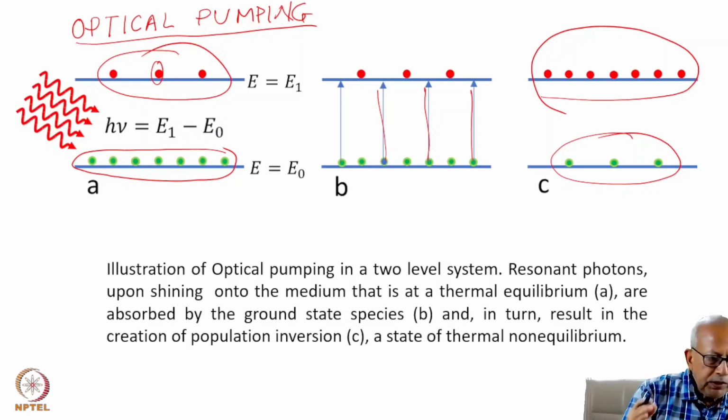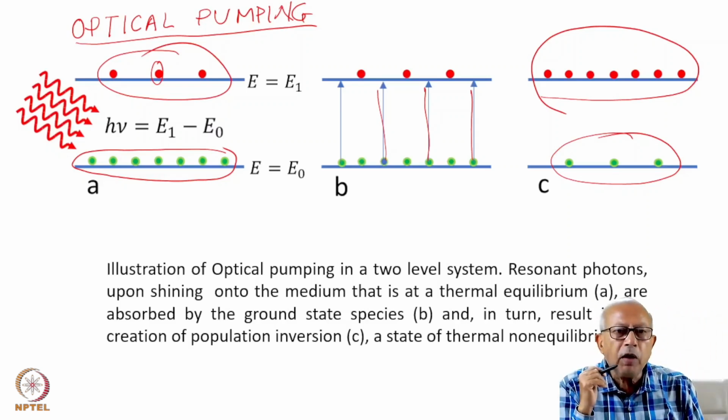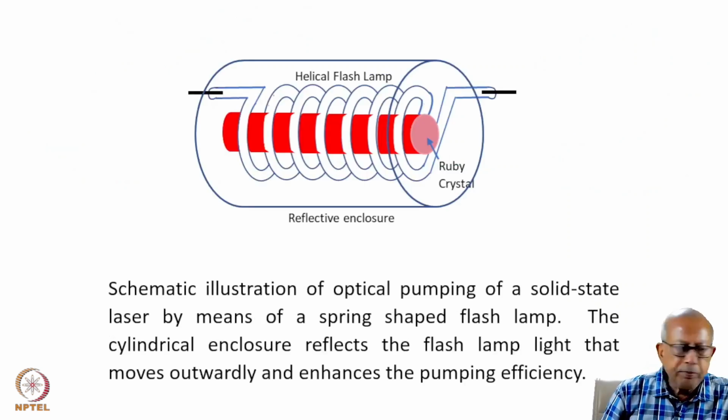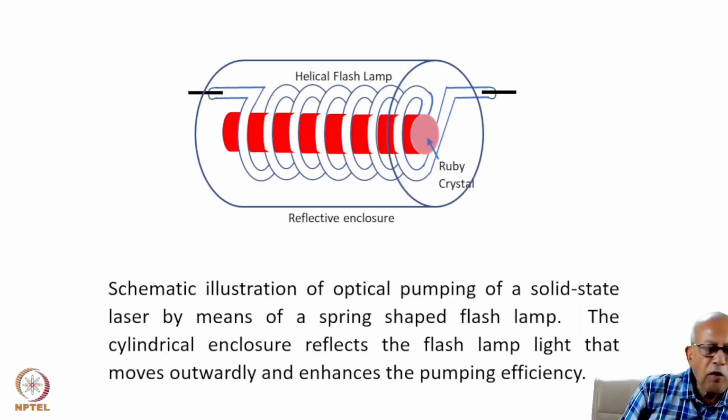A two-level system I've considered here, or until now everywhere, only for rendering a simplistic view of the process. And we will soon learn that the participation of at least one more energy level is mandatory for the realization of population inversion. The light to optically pump the lasing medium is often derived from a flash lamp that, as we have seen, is a fluorescent light source.